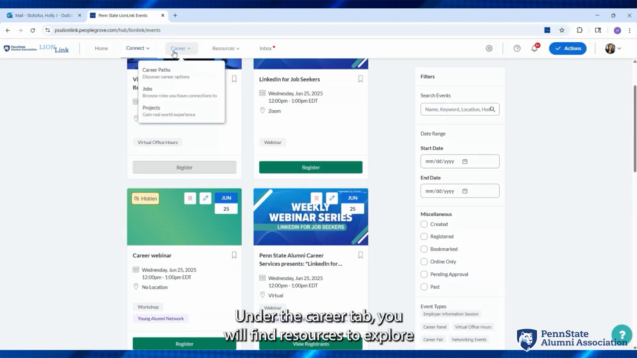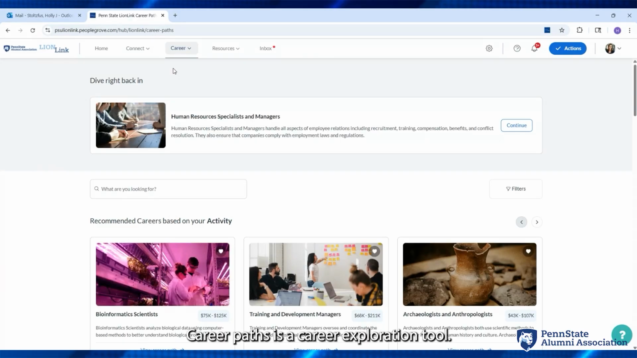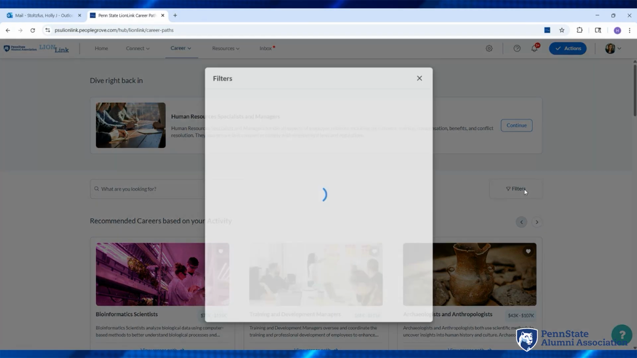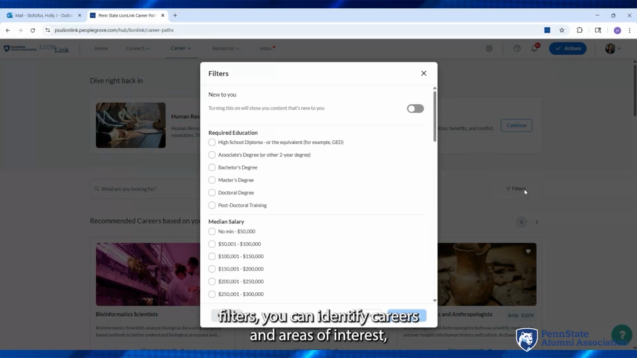Under the Career tab, you will find resources to explore career interests and apply for jobs and short-term projects. Career Paths is a career exploration tool. By answering some questions and applying filters, you can identify careers and areas of interest to learn more about a particular job and explore career options.